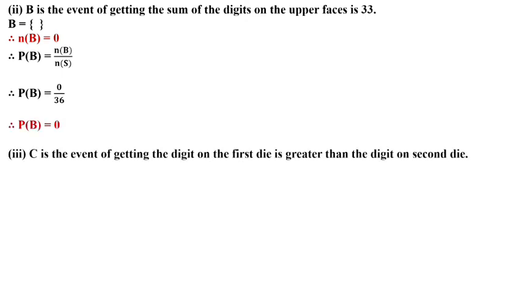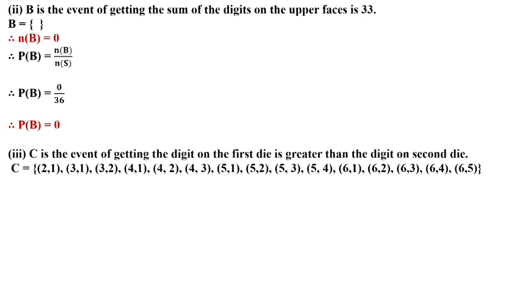The third event is given. C is the event of getting the digit on the first dice greater than the digit on the second dice. The first dice will be greater than the second. Like 1,1 is equal. We can't take 1,2 because 1 is smaller than 2. No, we have to take the first digit greater.